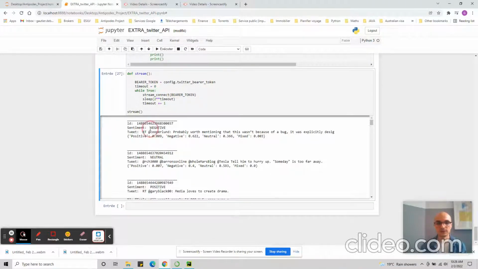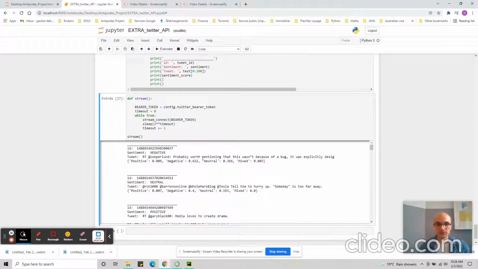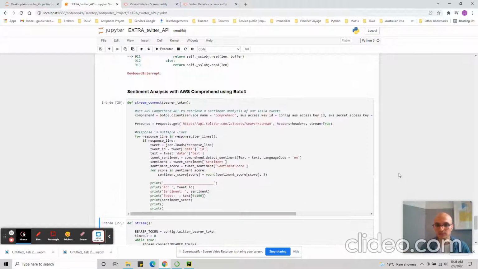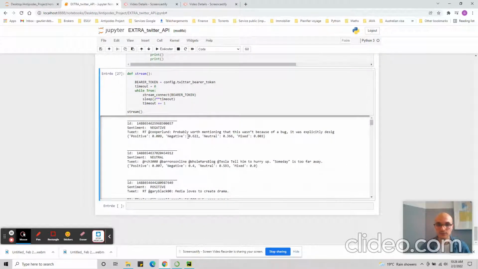And we can see that here we apparently have a negative tweet. Probably it was mentioning that this wasn't because of a bug. So probably this tweet was qualified as negative by the, we can see it here, the chances, or the certainty of the affirmation